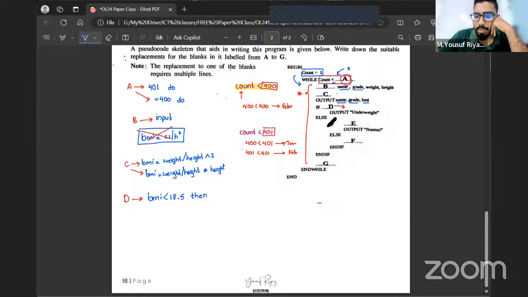Else means: is BMI greater than 18.5 or less than 18.5? If we are coming to this else section, is BMI less than 18.5 or greater? Exactly. If you're coming to this else section, that means the BMI is greater than 18.5. Okay, you can see here there is statement label E. If label E is true, then the weight is going to be normal.